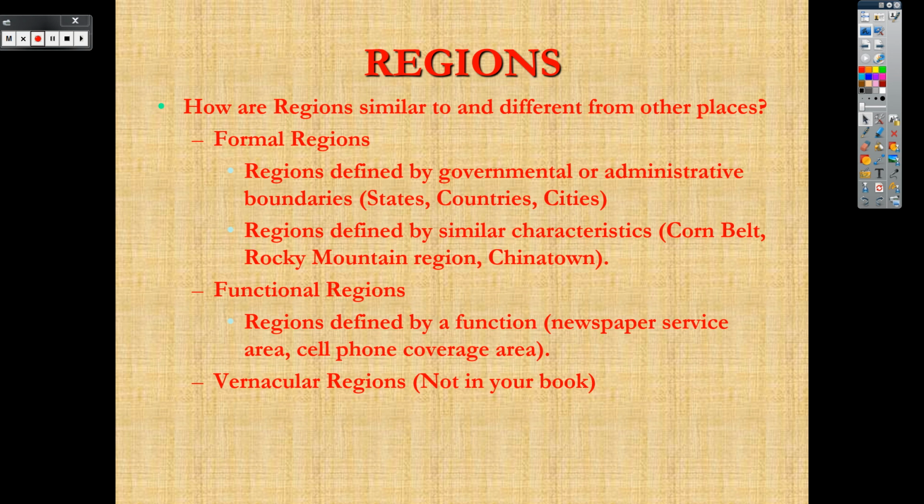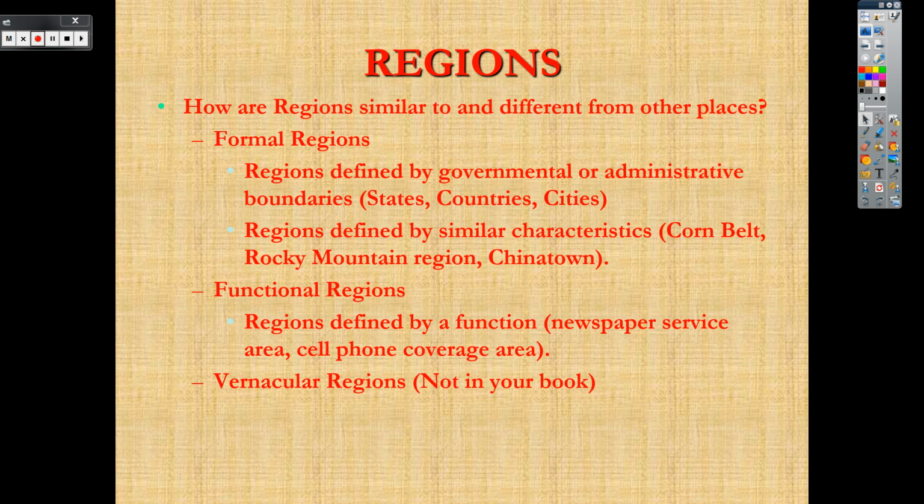Your functional region, they provide a function. It can be anything from a newspaper service zone to Jimmy John's delivery zone to a cell phone zone to a radio zone. Usually whenever you have something with roadways, I-35 is a functional region. People in Duluth, Minnesota and Austin, Texas are in the same functional region because they live on I-35.